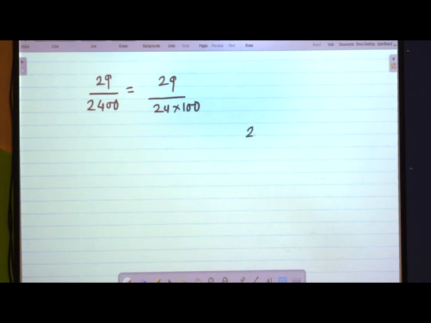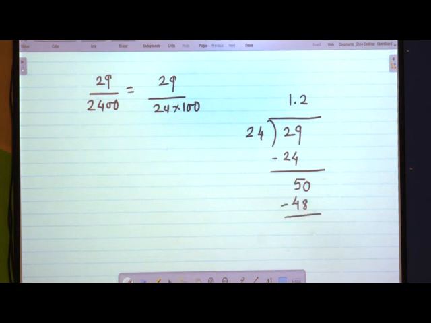Here we are dividing 29 by 24. 24 ones are 24, 5 remaining. We give a decimal point here, the remainder is smaller than the divisor. We can give a 0 here, it becomes 50. 24 twos are 48, 2 remaining, and we can continue further, but we will stop here.